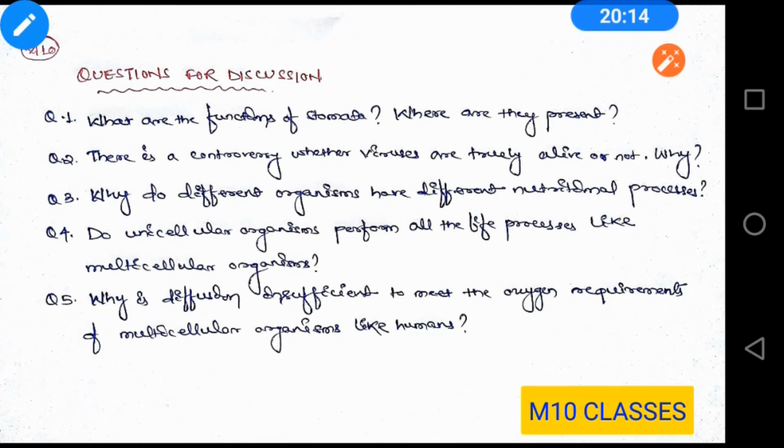Next question. There is a controversy whether viruses are truly alive or not. Okay, so why is it so? So, in the recent times, you might be knowing about coronavirus, and in class ninth also, you have read that it is very difficult to produce vaccines for viruses.